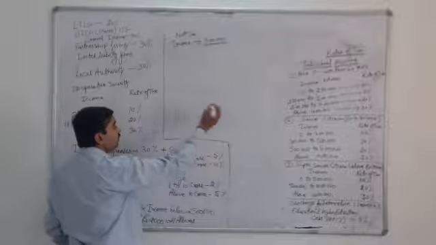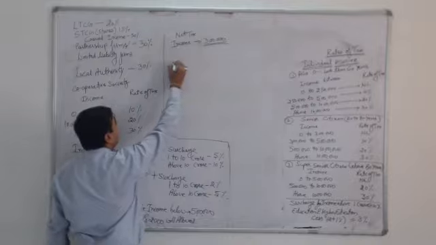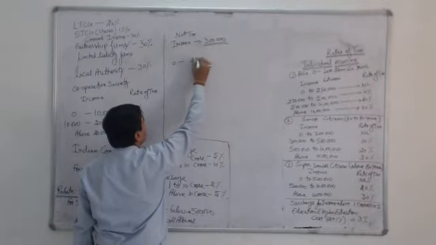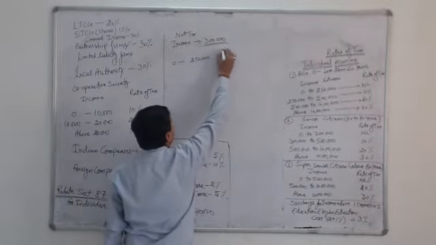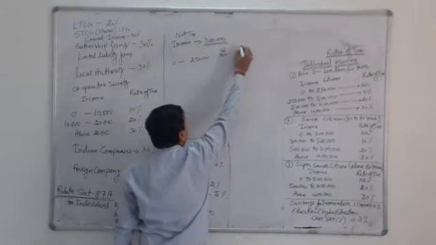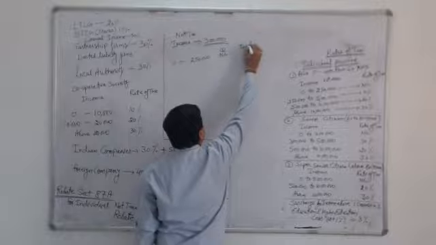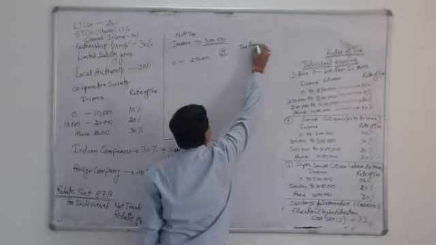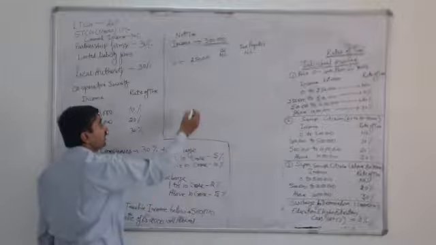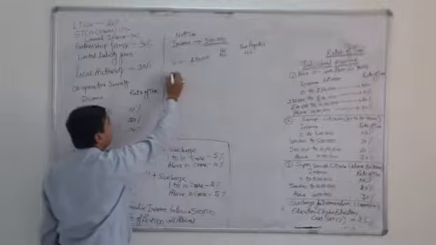So first, we will make a similar chart. The income from 0 to 2,50,000 is taxed at the rate of nil percent, and tax payable will be nil. The income of the assessee is over 2,50,000, that is 3 lakh.